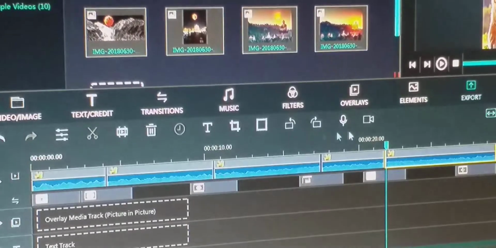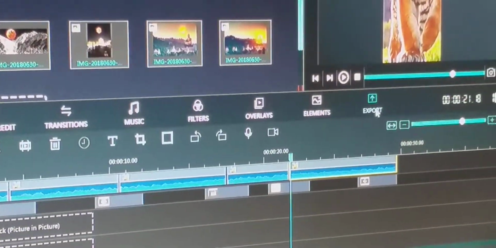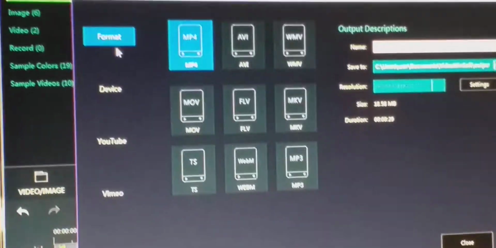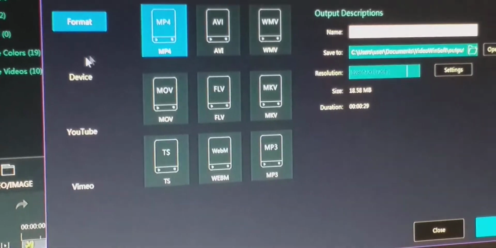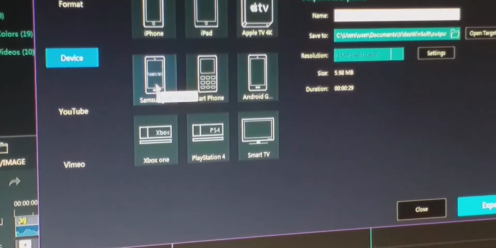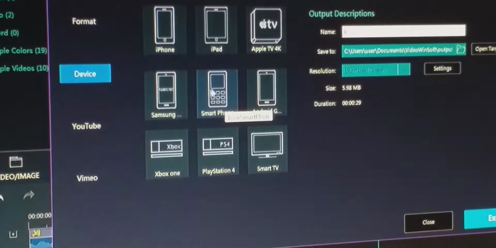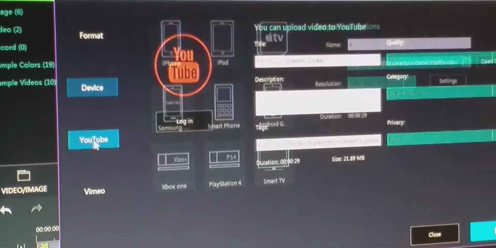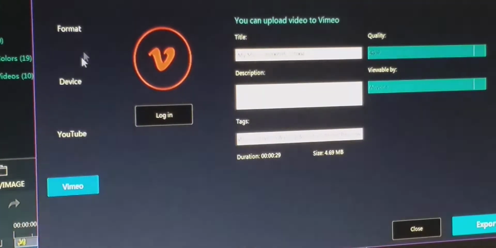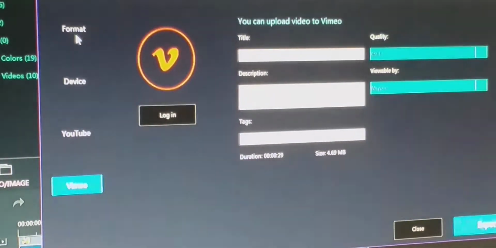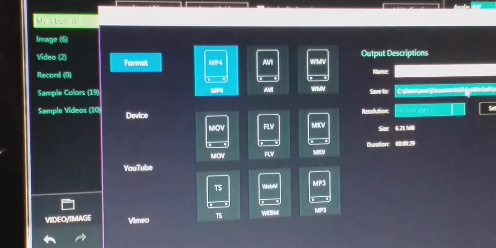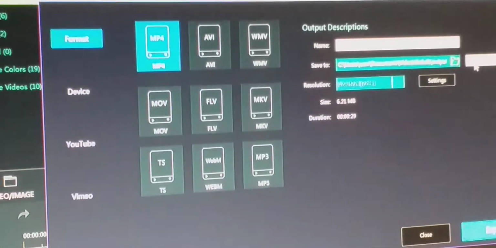And last, when a movie is created, the last thing is you have to export that movie. When you export, it asks for the format of the movie, or you can select the device. You can select the smartphone or Samsung. It is only for Samsung smartphones and Android. You can share the movie to YouTube and Vimeo. There are different places at which you can share your movie, and you can save it to different locations according to your desire.